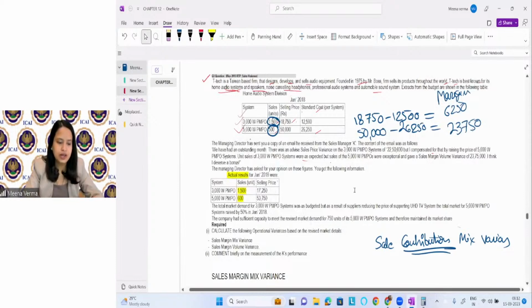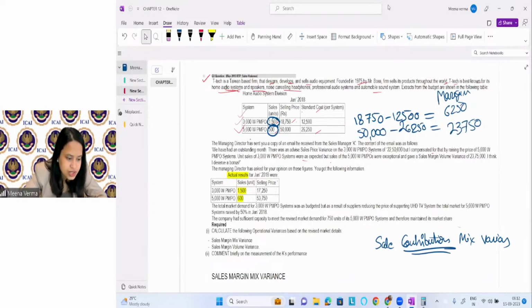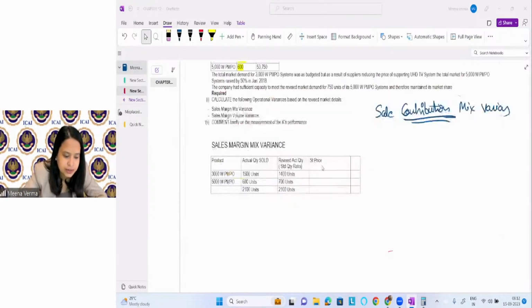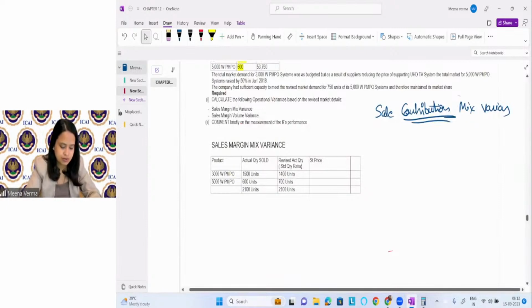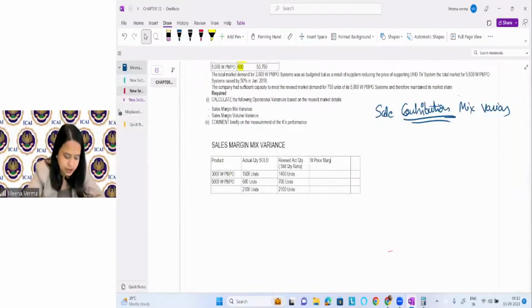All right, I can see this is what the margin is coming here. 6250 and 23750. I'm writing it here.